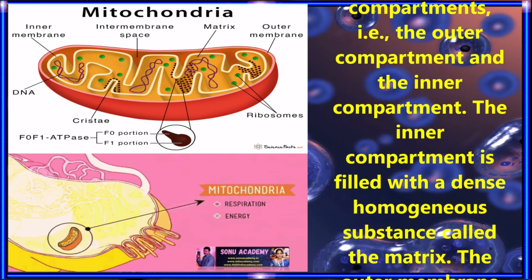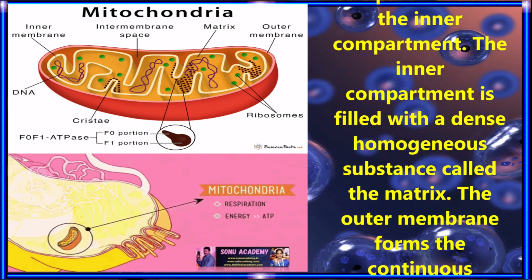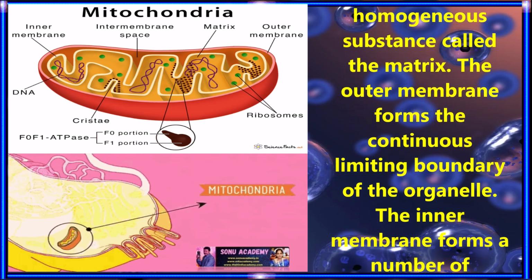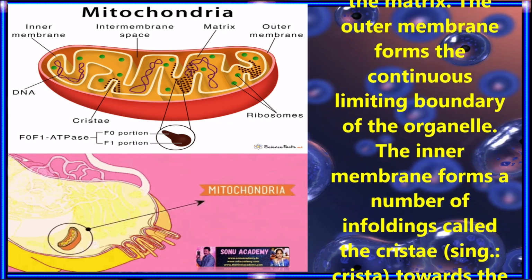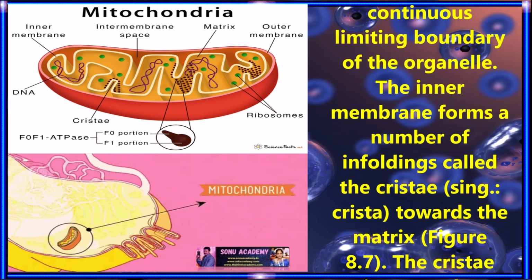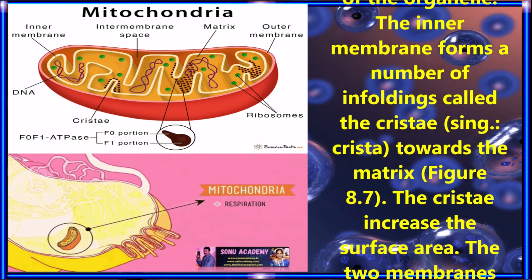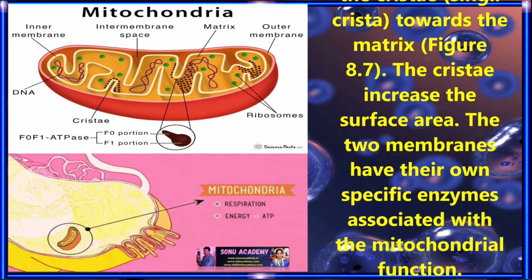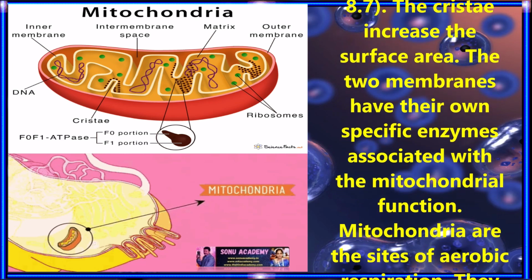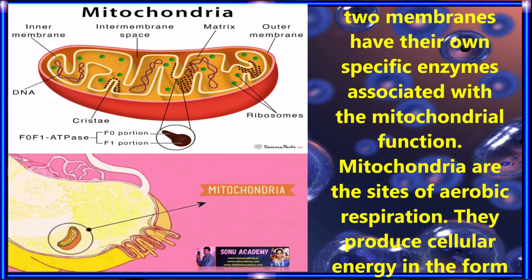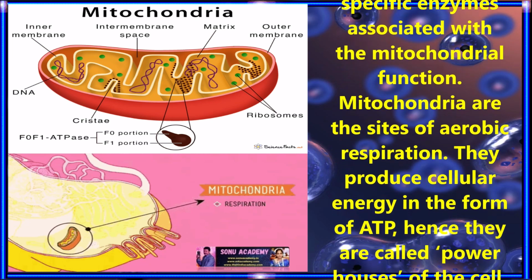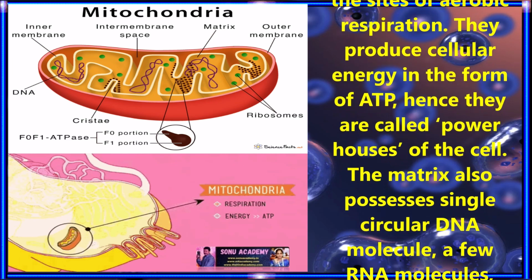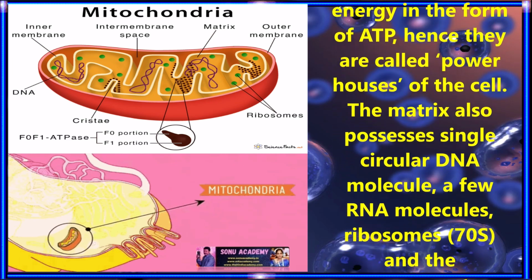The inner compartment is filled with a dense homogeneous substance called the matrix. The outer membrane forms the continuous limiting boundary of the organelle. The inner membrane forms a number of infoldings called the cristae towards the matrix. The cristae increase the surface area. The two membranes have their own specific enzymes associated with the mitochondrial function. The mitochondria are the sites of aerobic respiration. They produce cellular energy in the form of ATP, hence they are called the powerhouses of the cell.